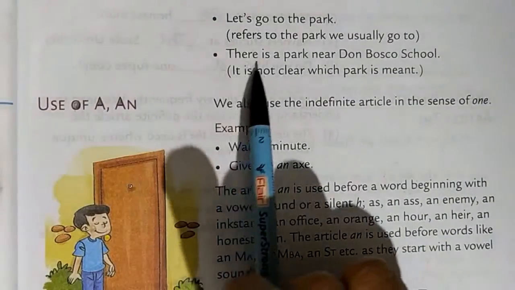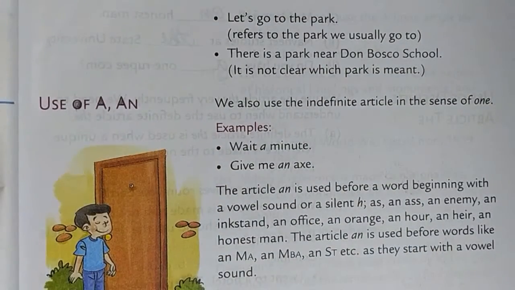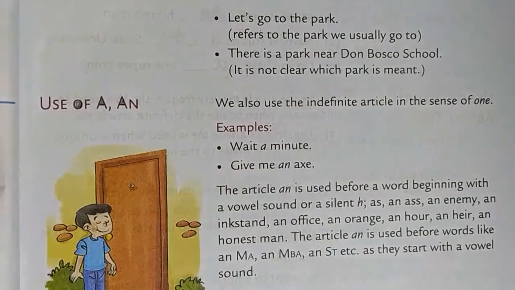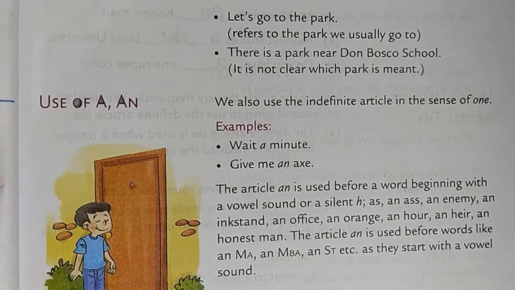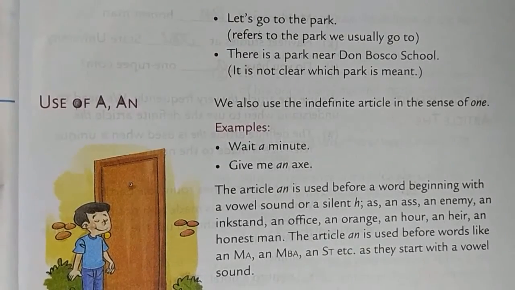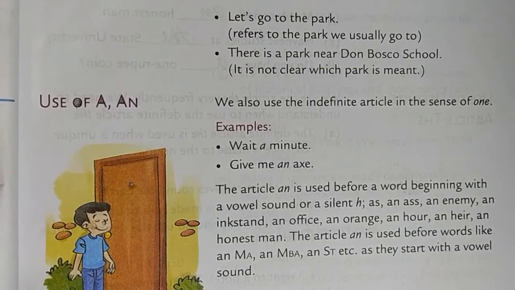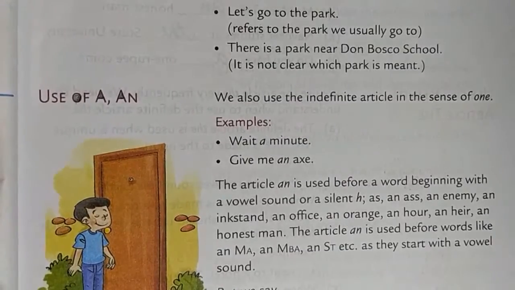And here there is a park near Don Bosco School. We don't know, it's new. So there is some park near Don Bosco School. It is not clear which park is meant. Here the park isn't specified because we don't know which park it is, but we are just saying that there is one park there. When we go and see, we will come to know which park it is, but there is some park.